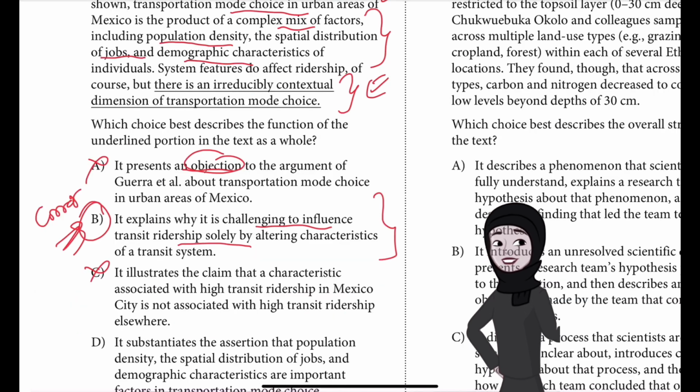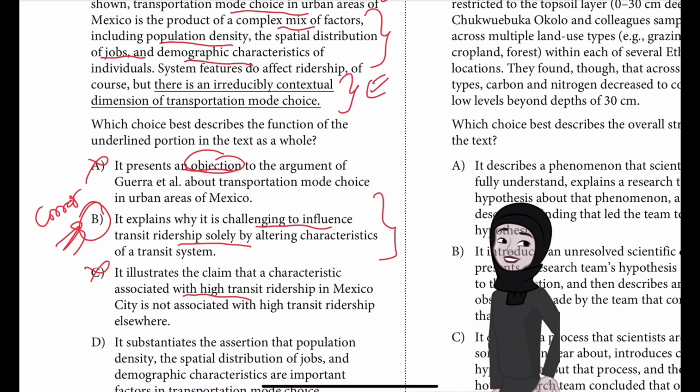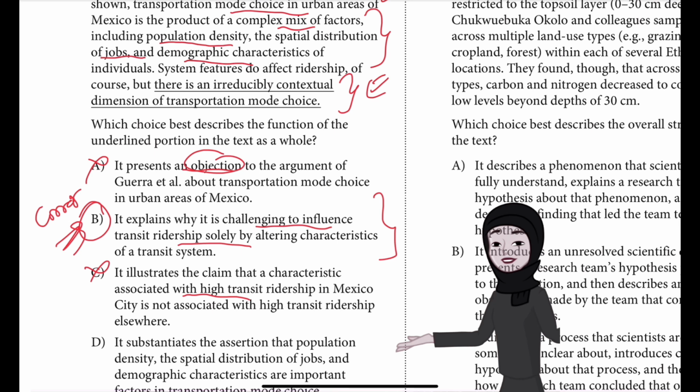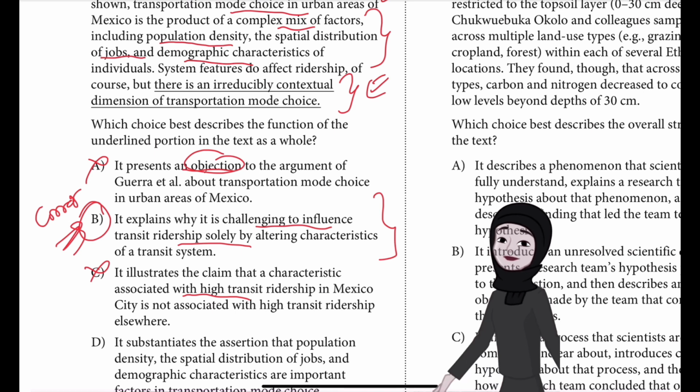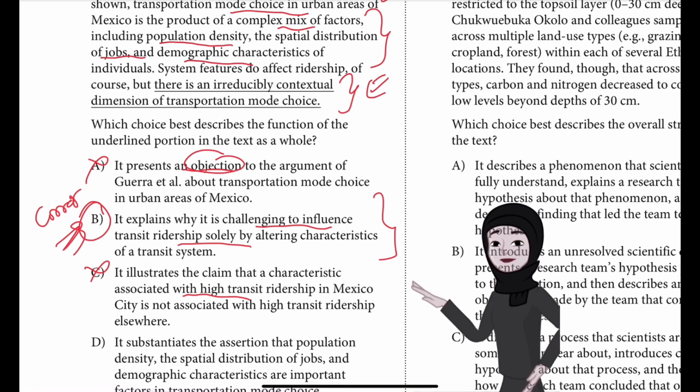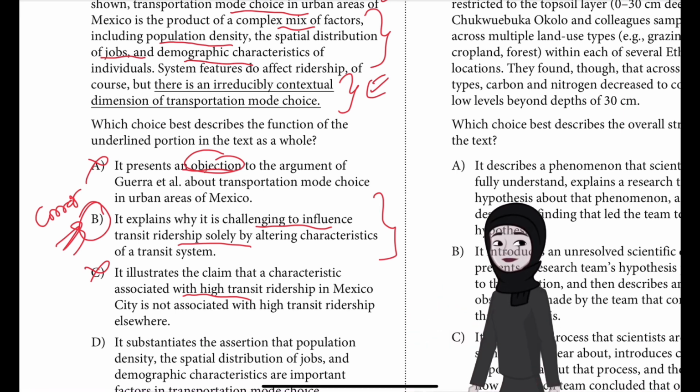Choice C, which says it illustrates the claim that a characteristic associated with high transit ridership in Mexico City is not associated with high transit ridership elsewhere. This is incorrect because it mischaracterizes the text's central claim, which is that transit ridership is the product of a complex mix of contextual factors and transit system features, not that a characteristic associated with Mexico City's high transit ridership was found to have no association with high transit ridership elsewhere.